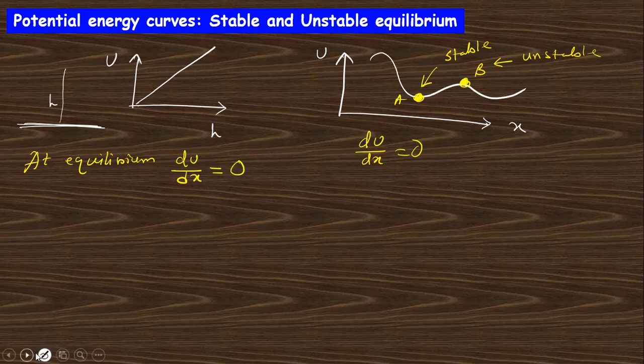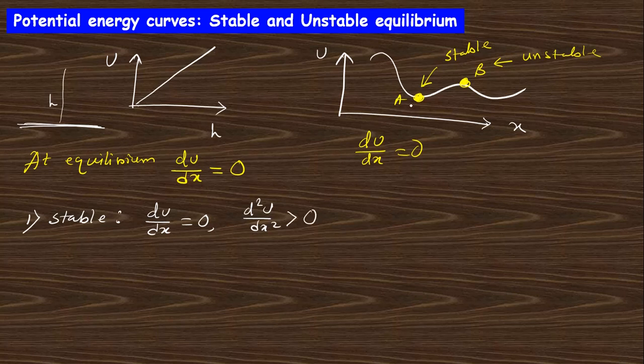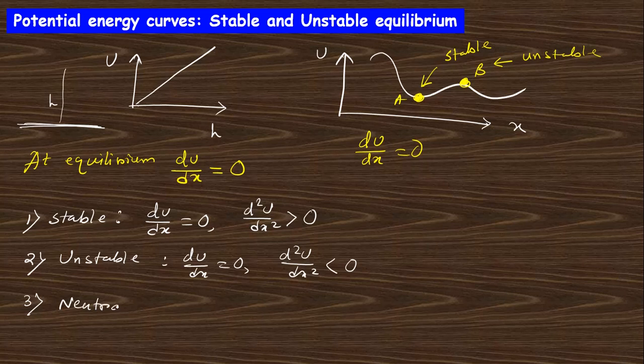This equilibrium has three types. First one is stable. Stable means du/dx is 0 and d2u/dx square is greater than 0. Greater than 0 means minimum. So this is the stable. Next, unstable, that is du/dx 0 and d2u/dx square is less than 0. And there is another type, the neutral equilibrium, that is du/dx 0 and d2u/dx square also 0.